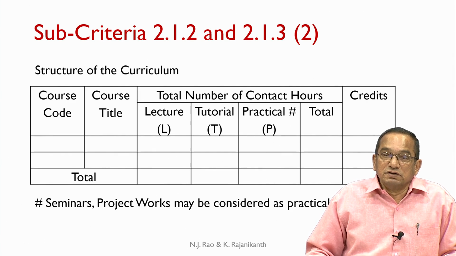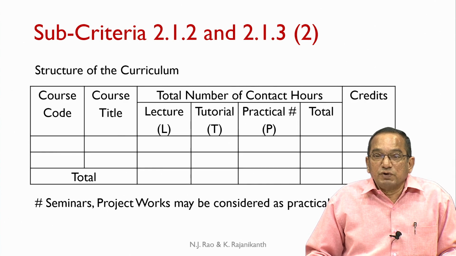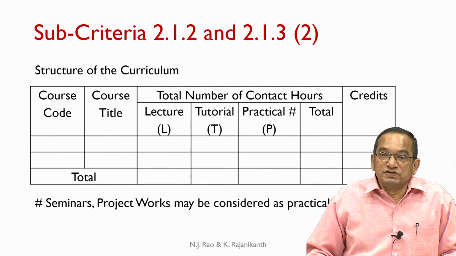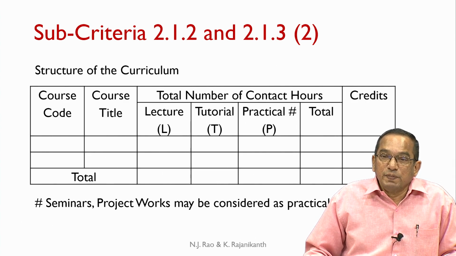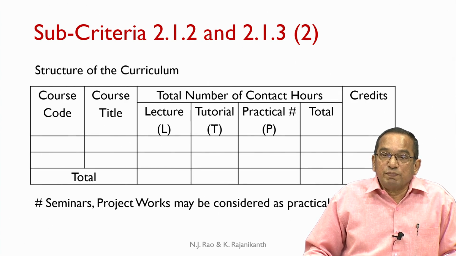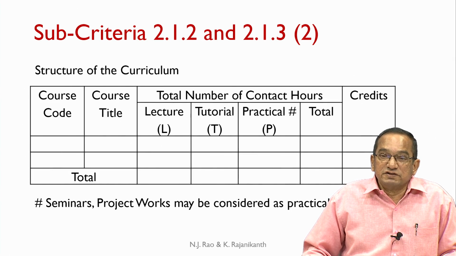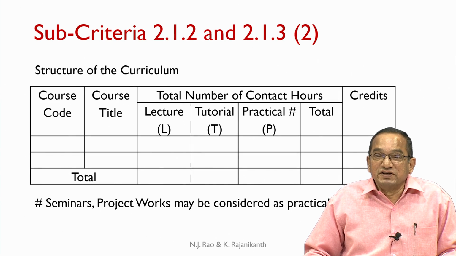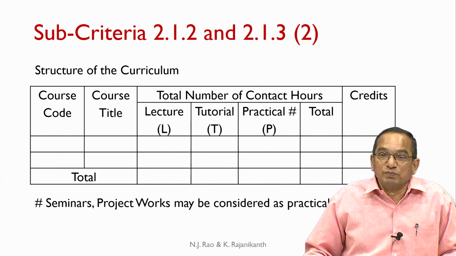Note that the relation between the credit load and the number of contact hours is well defined both by AICTE and UGC. If the relationship between the total number of contact hours and the credits as shown in this table differs substantially from the guidelines provided by AICTE, it could be a problem.